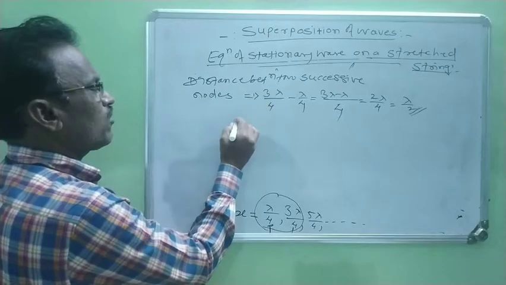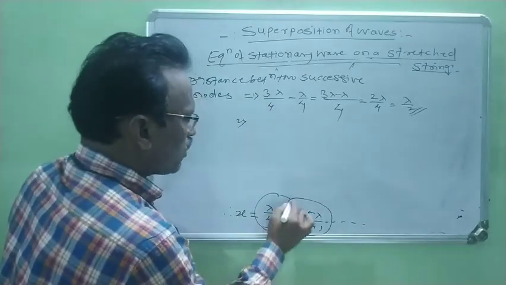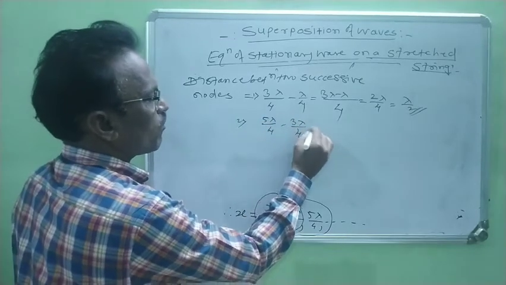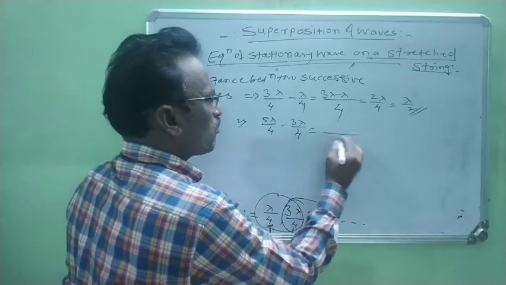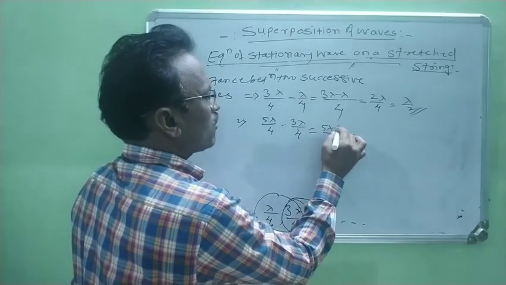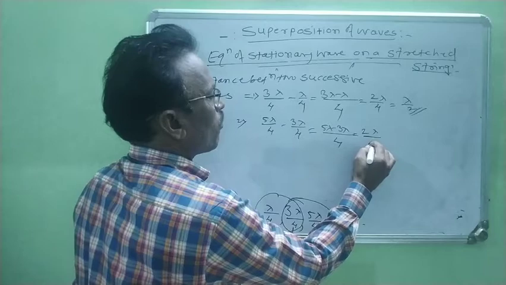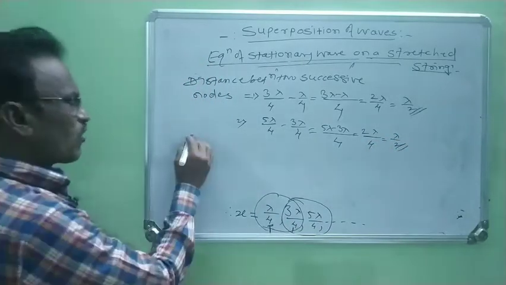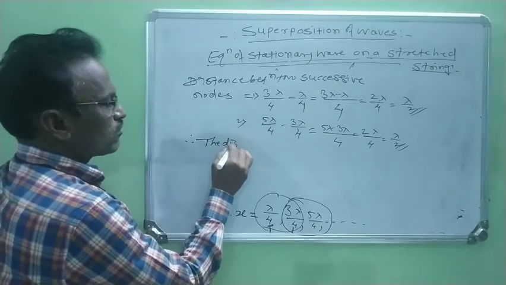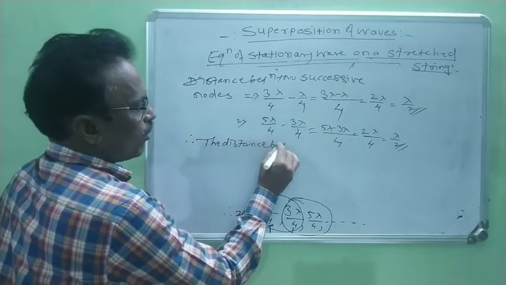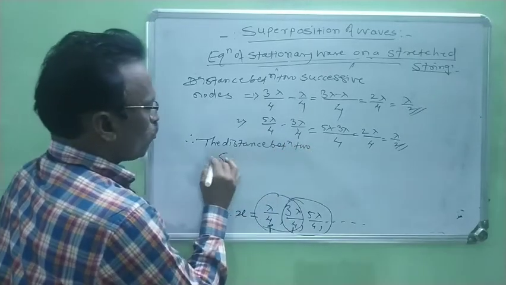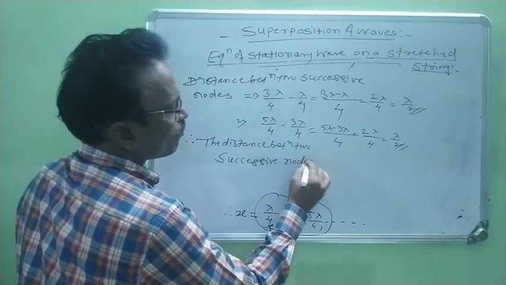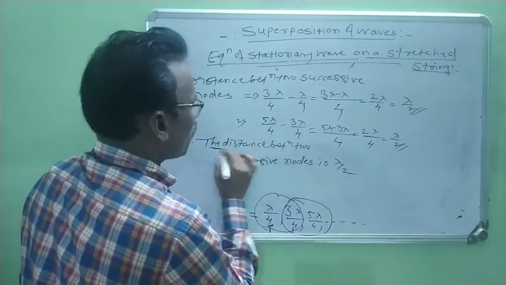Similarly, now again we consider the second case. Now we consider between these two. Now it is 5 lambda by 4 minus 3 lambda by 4, right? Now again LCM is 4. 5 lambda minus 3 lambda, now it is 2 lambda by 4. Now it is again lambda by 2. In this way, it is proved that the distance between two successive nodes is lambda by 2.